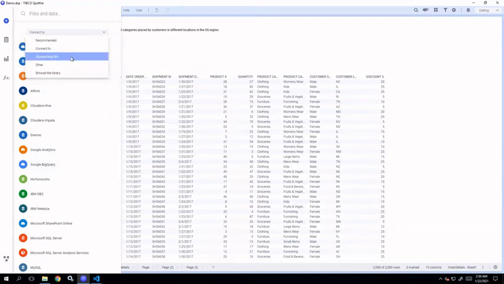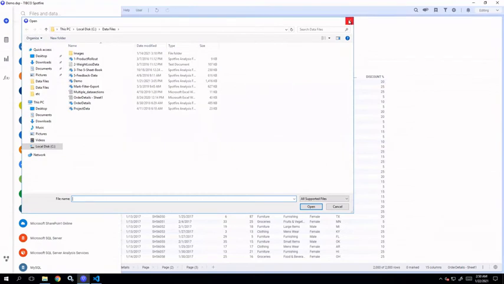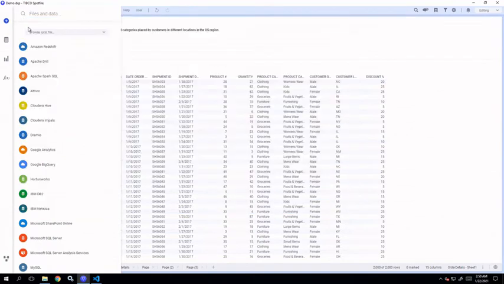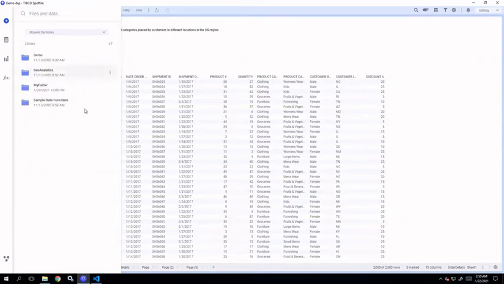Then browse local file. Using this option, you can browse all the local analysis files or data files that are stored in your machine. Then you have the other option, using which you can paste data from clipboard, manage data connections, information designer, all these things. And then the browse library option, where you can access the Spotfire database artifacts.